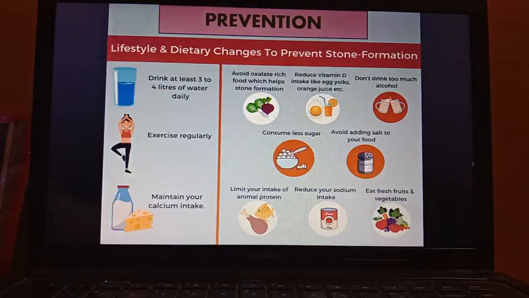So, till now we have discussed four disorders related to the human excretory system. So, by that, today we are ending our biology session.